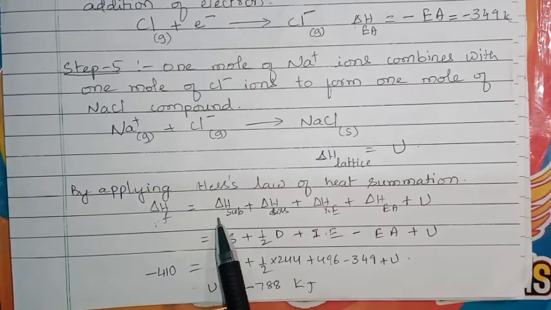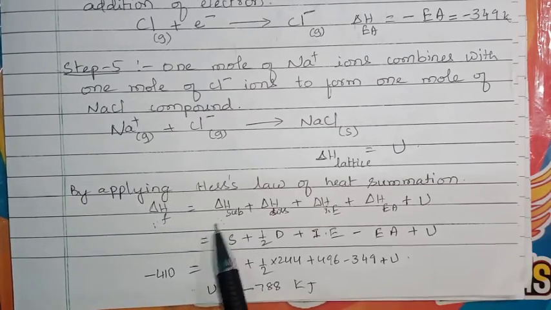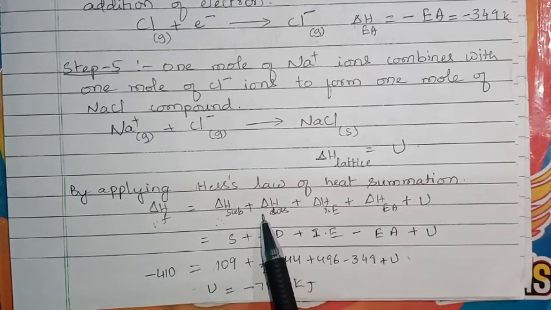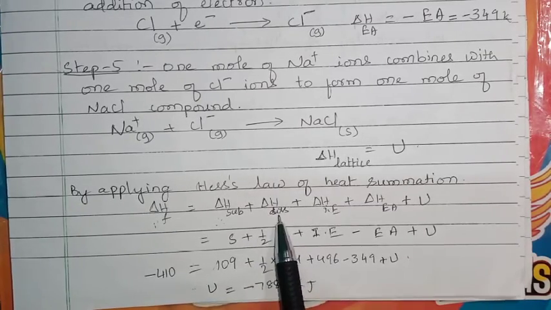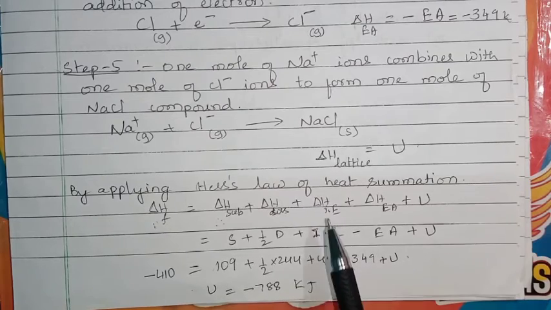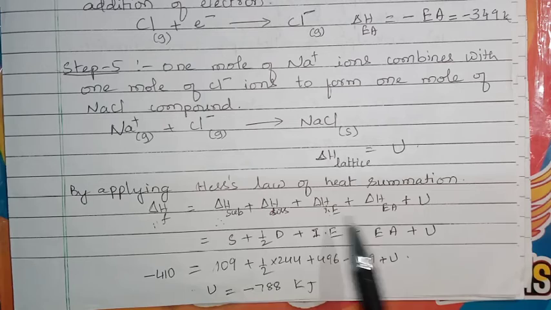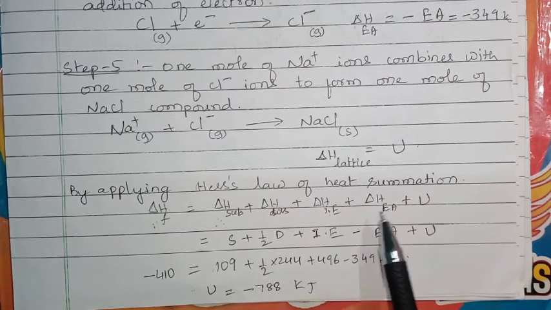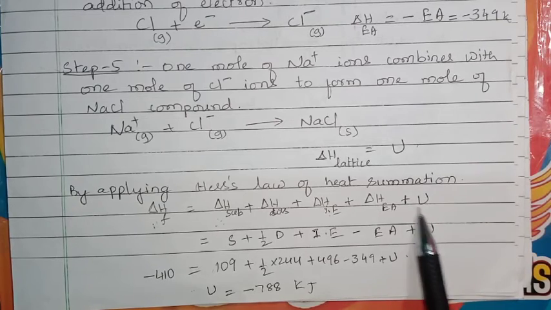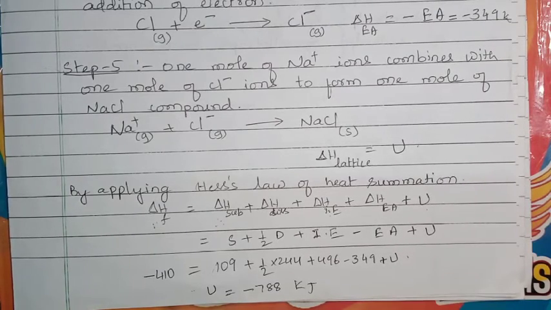We have enthalpy of sublimation of sodium, enthalpy of dissociation of chlorine, ionization enthalpy of sodium, electron affinity of chlorine, and then lattice enthalpy.